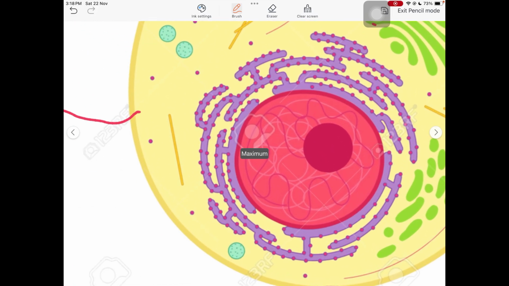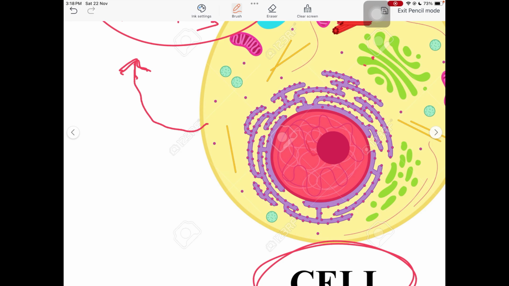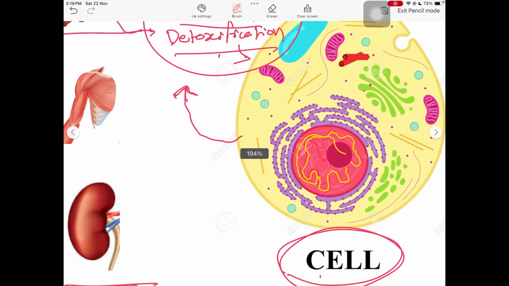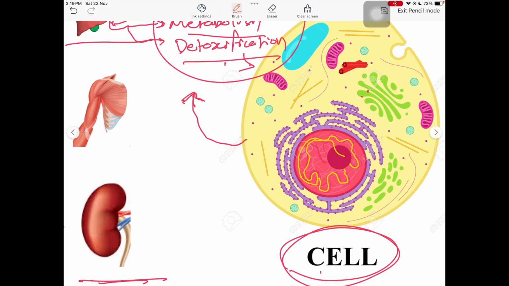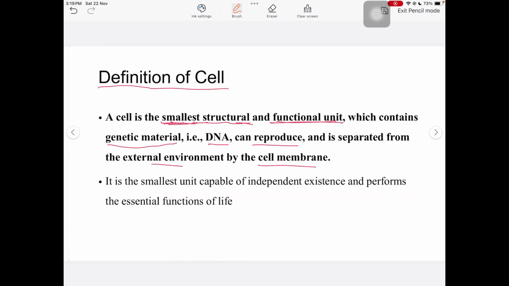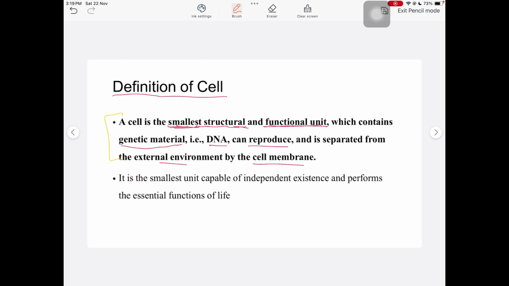Looking inside the cell, these are the chromatin threads, which are nothing but the polymerized form of DNA. These are hereditary material that transfers from one generation to another and also controls the metabolism and functional work of the cell. So this is the definition of a cell.